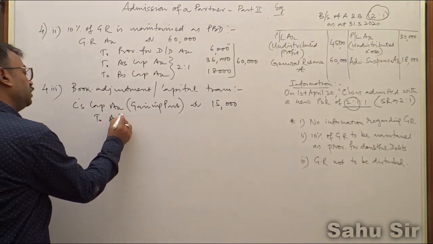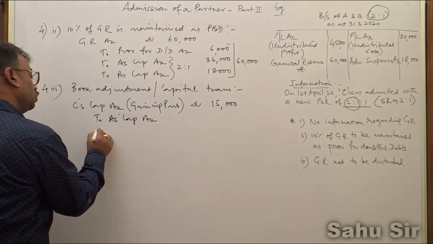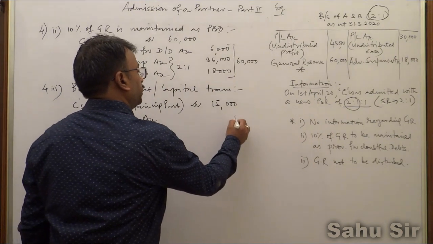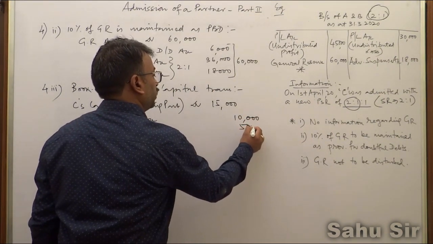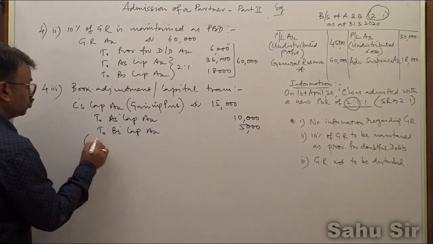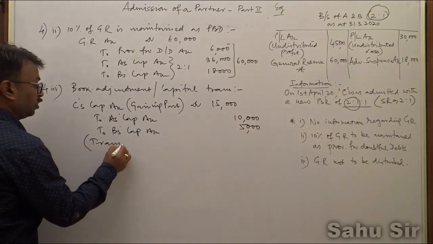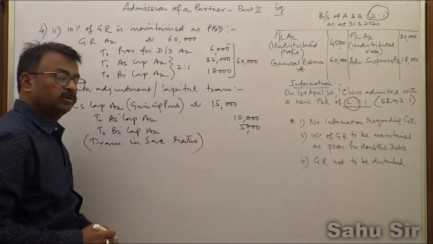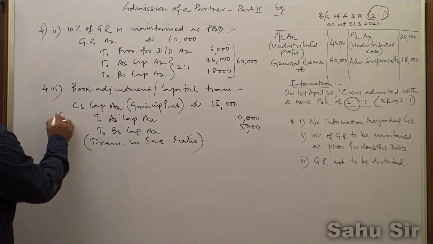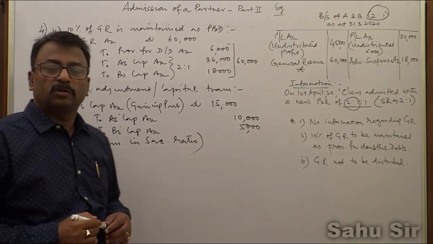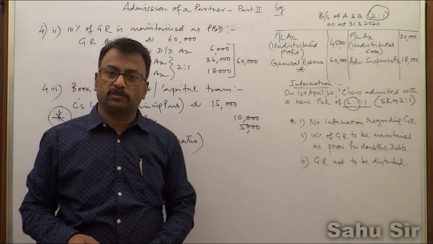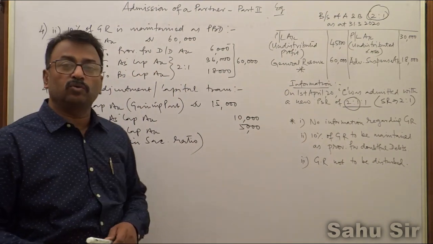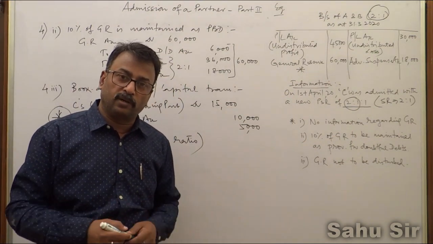So the entry will be C's capital account debit to A's capital account and B's capital account. It will be 10,000 rupees and 5,000 rupees. This will be transferred in sacrificing ratio, remember. This is one of the most important journal entries. When general reserve is not to be distributed or not to be disturbed, in that case you remember the entry will be through the capital to capital.